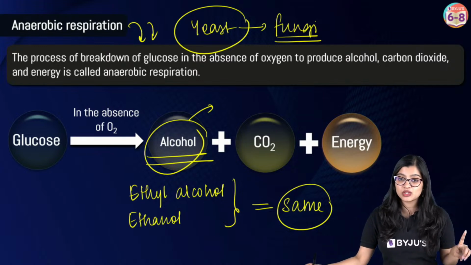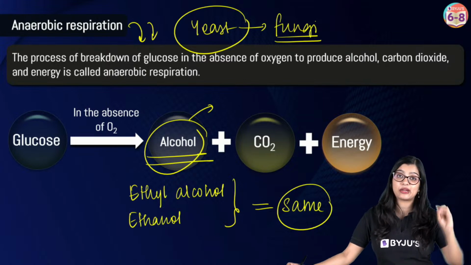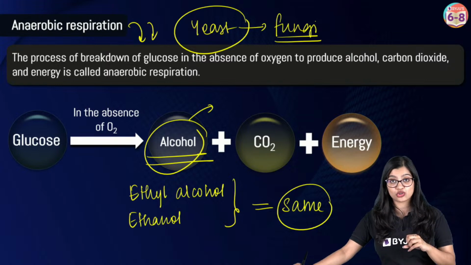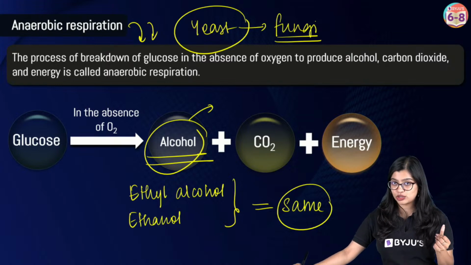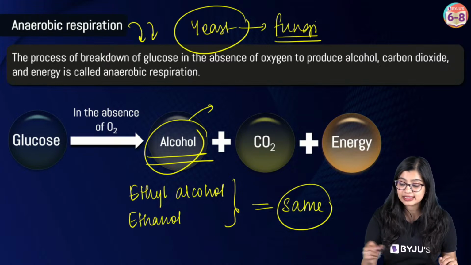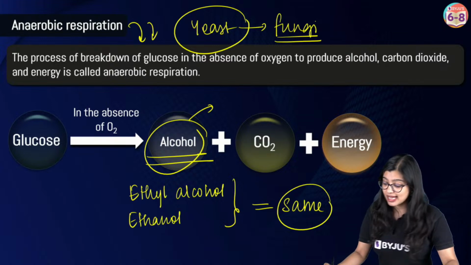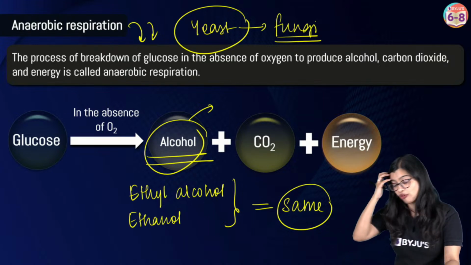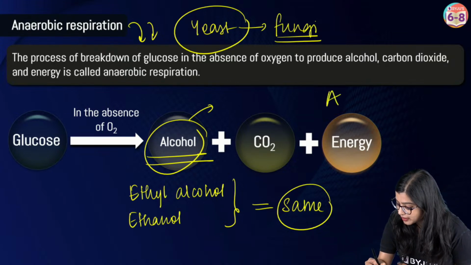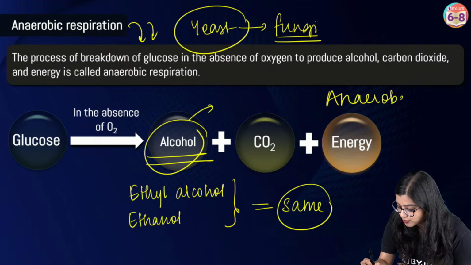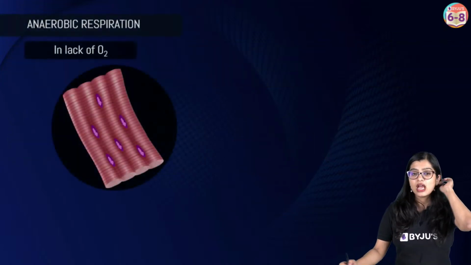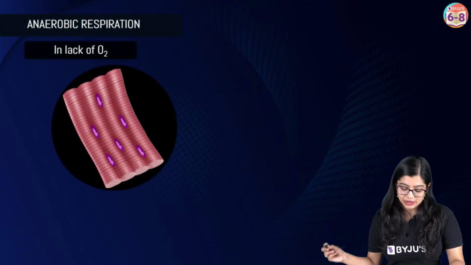So now, of course, from this, what did we understand? We understood that anaerobic respiration takes place in the absence of oxygen, and breakdown of glucose takes place. And here it happens in the case of yeast, right? And such organisms which have the ability to survive even in the absence of air or oxygen is what we call anaerobes, right? Important terminology to remember. Yes, I will get to that.